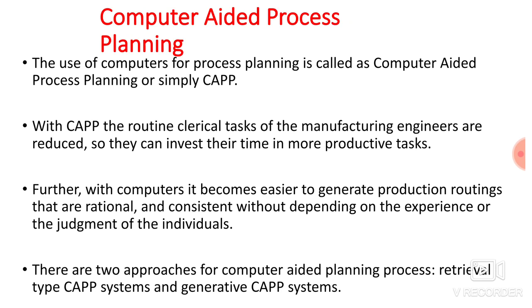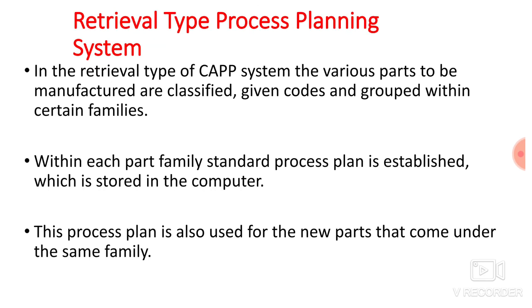There are two types of approaches for computer-aided process planning. The very first is the retrieval type of CAPP, and the second one is generative CAPP. So we can broadly classify computer-aided process planning into two types. The first one is retrieval process planning and the second one is generative process planning. Now we will discuss the retrieval type of process planning. As the name indicates, we have to retrieve the process plan from the computer for a particular part.